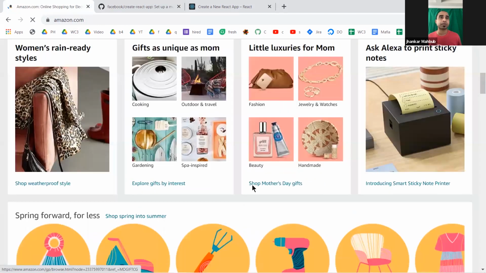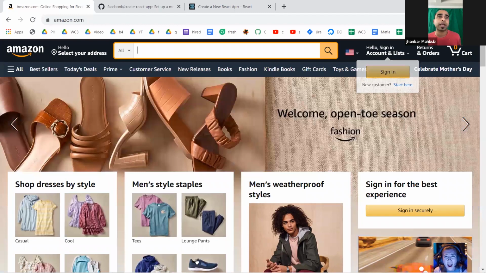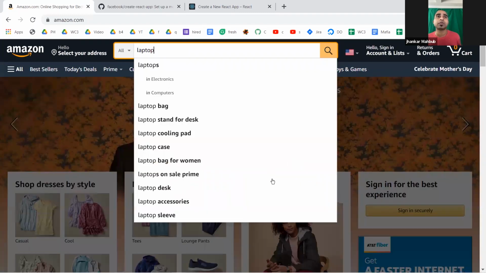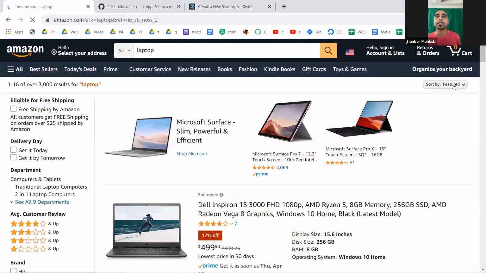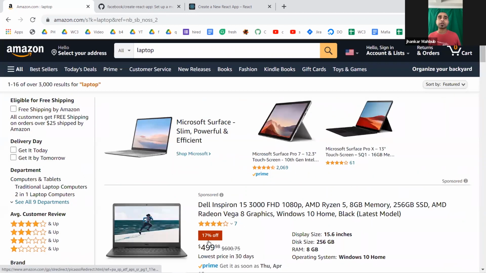If you go to any product, say you want to buy a cell phone or mobile phone or laptop or anything, and you search for it, and you add this item to your cart, you will see this shopping cart count increase. That means based on whatever you're doing, the state, the position or the number count here changes. And if you add multiple items, those would be added right here.